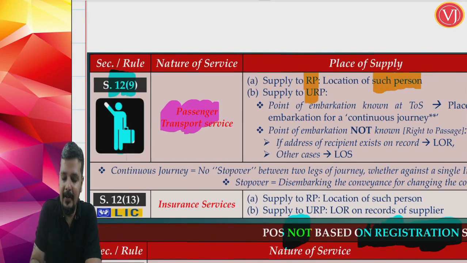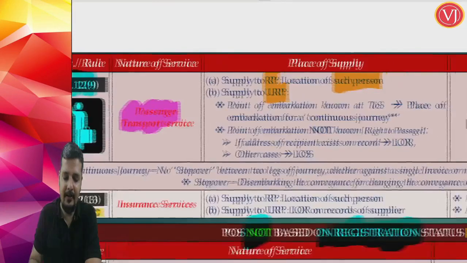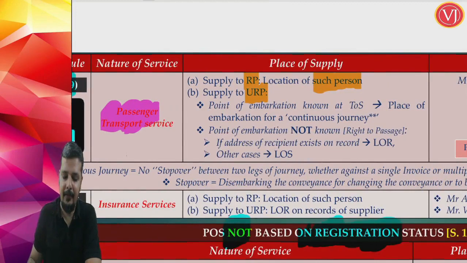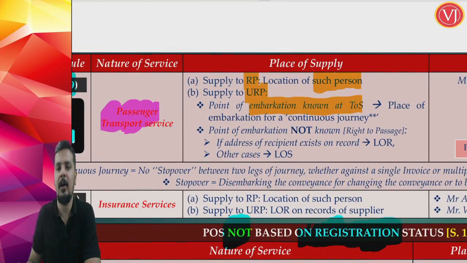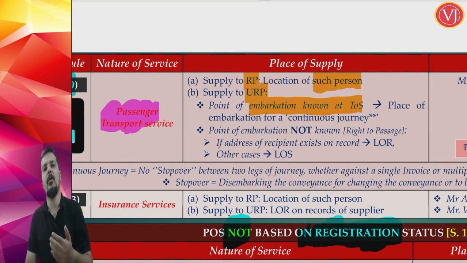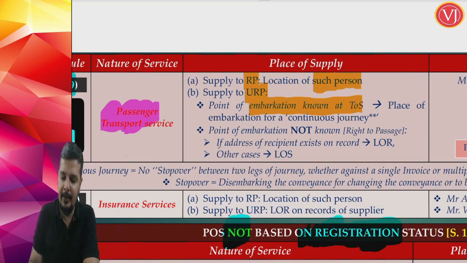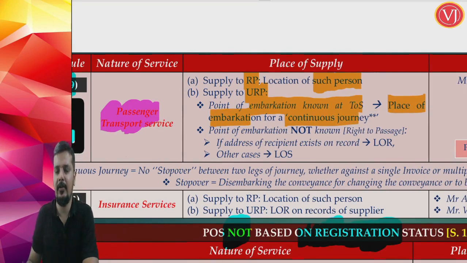If the recipient is an unregistered person, then friends you have to evaluate if point of embarkation is known at the time of supply. Normal scenario, if you know the point of embarkation where you are going to start your journey at the time of supply, when you are making the payment, then it is place of embarkation for continuous journey, when you enter that conveyance for continuous journey.